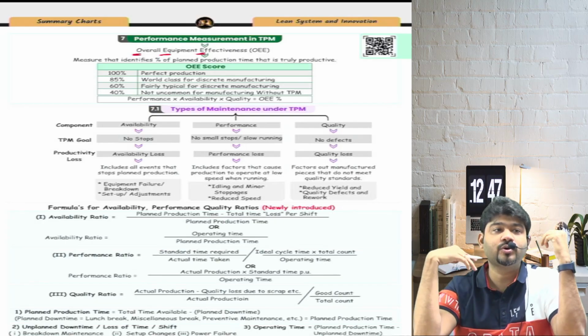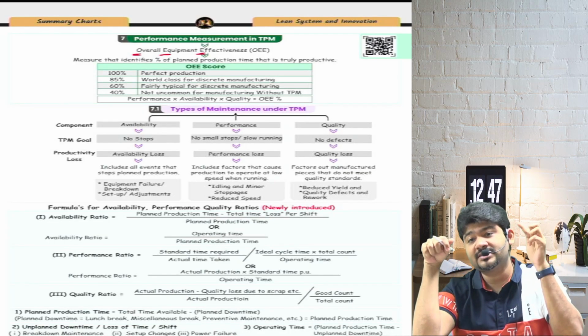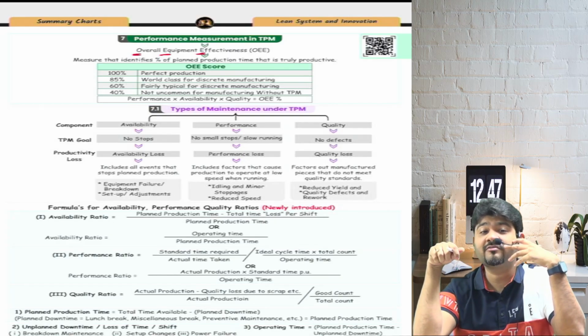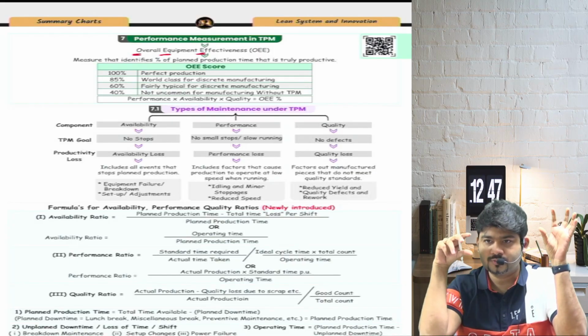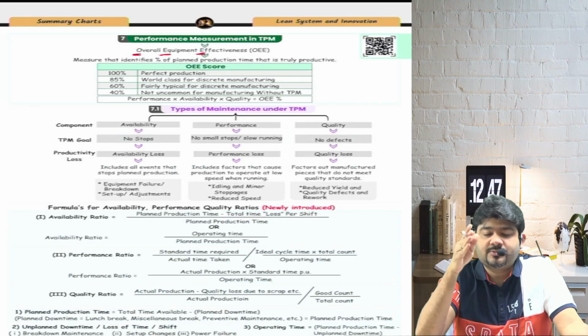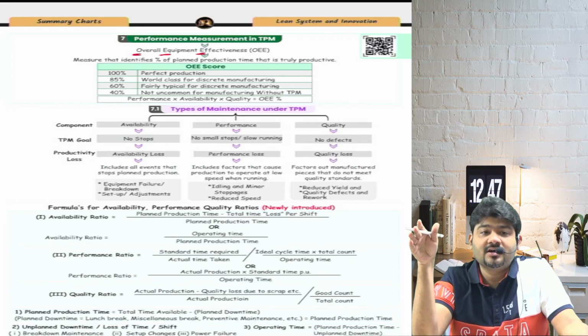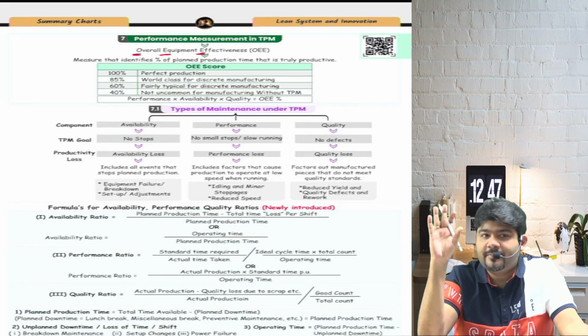They will give you a question and answer on OEE, and at the same time they will also ask theory of OEE. What is overall equipment effectiveness? So now you know what it is, so you have to write all of those points. Now how do you check? So you told that OEE is a performance measurement system to check whether TPM is implemented properly or not.